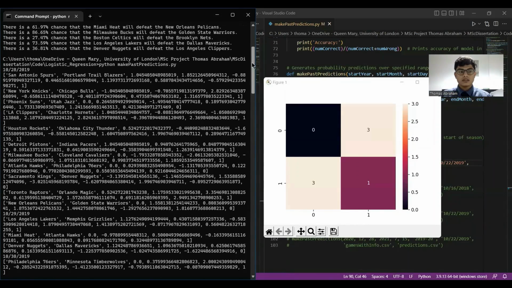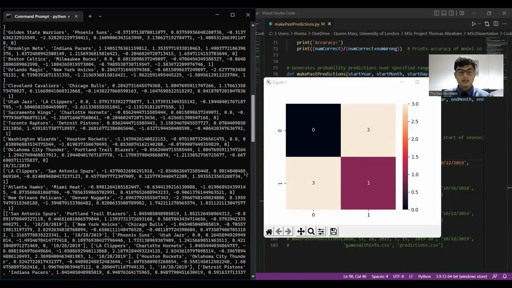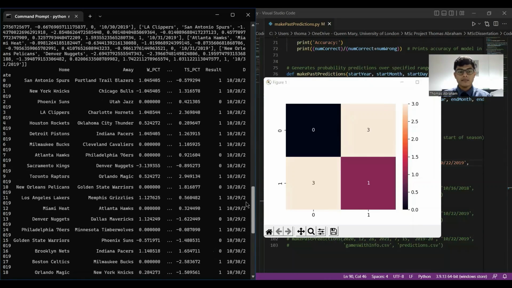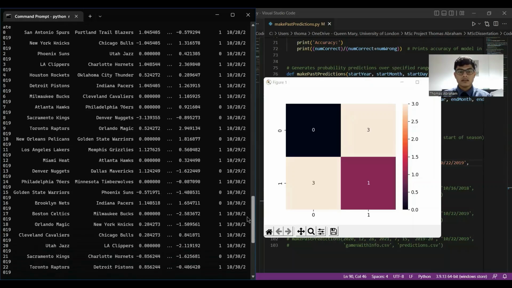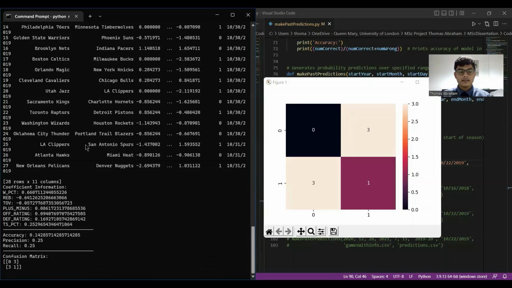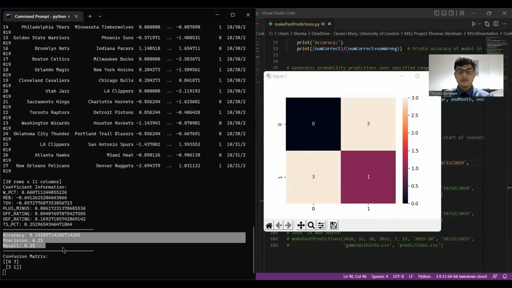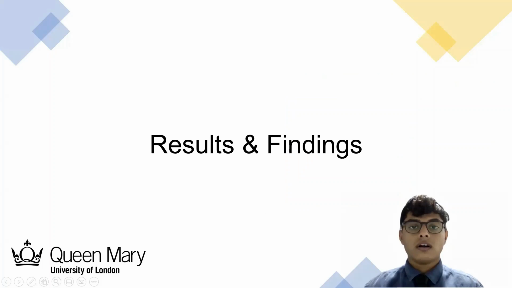After execution, each of the teams is put in tabular format as per their various statistics and coefficients, and a confusion matrix like this is generated and also plotted using Seaborn. This is the final accuracy, precision, and recall for the number of matches that I just ran. After the completion of the execution of all three models for the 2018-19 season, we can now move on to determine our key results and findings.